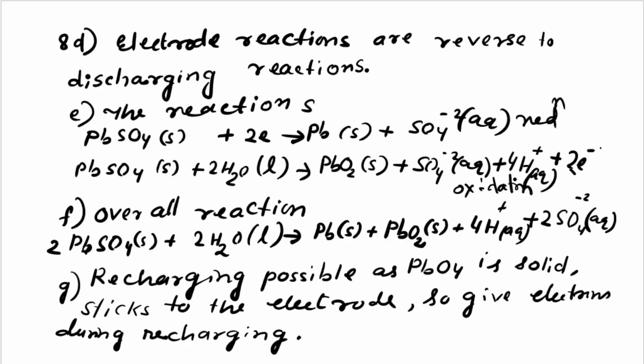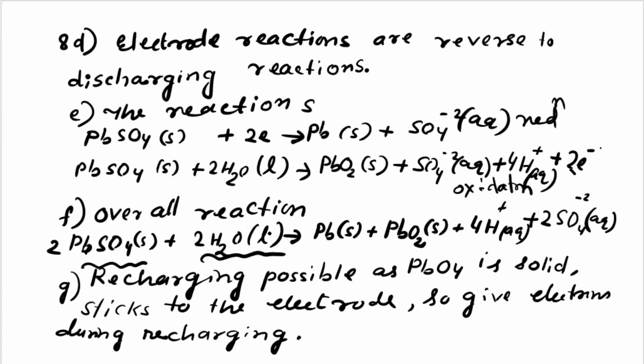These two are very important for proceeding with the reaction again. So the overall reaction here, PbSO4 and water, is the recharging reaction. Remember, only with the help of PbSO4 and water are all the reactions completed.